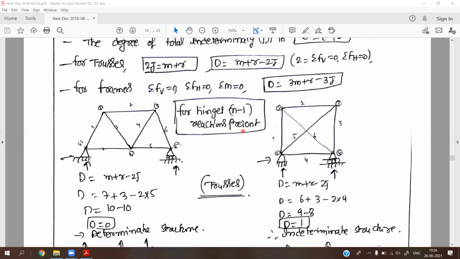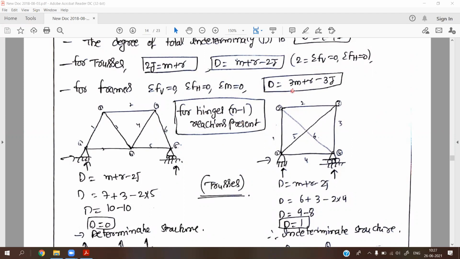In frames, if any hinge is present, then at the hinge we have additional n minus 1 equations, not reactions, equations.